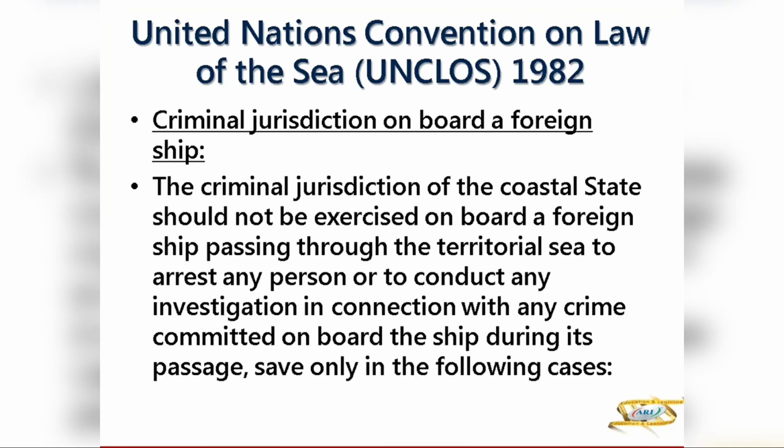The criminal jurisdiction of the coastal state should not be exercised on board a foreign ship passing through the territorial sea to arrest any person or to conduct any investigation in connection with any crime committed on board the ship during the passage, save only in the following cases. So as I said, the third officer has knifed the cadet and you're doing innocent passage. Will the coastal state laws apply or not?